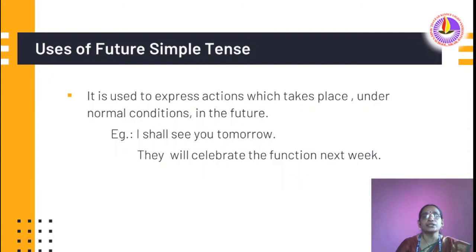Uses of future simple tense, or we can say simple future tense. It is used to express actions which take place under normal conditions in the future. I shall see you tomorrow. They will celebrate the function next week. Here we have to remember, with I we are using shall. With they, he, she, you, it, we are using will.